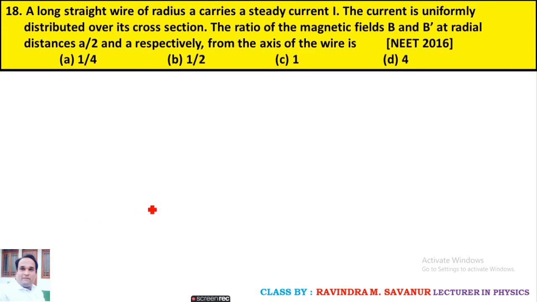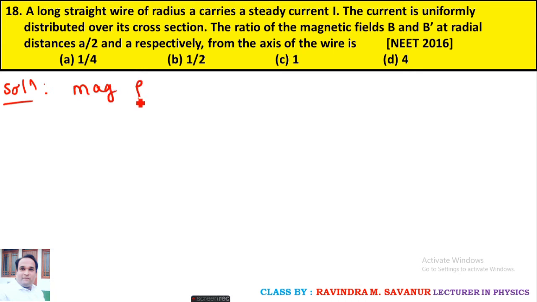Eighteenth. A long straight wire of radius a carries a steady current I. The current is uniformly distributed over its cross section. Find the ratio of magnetic fields B and B dash at radial distances a by 2 and a respectively from the axis of the wire.